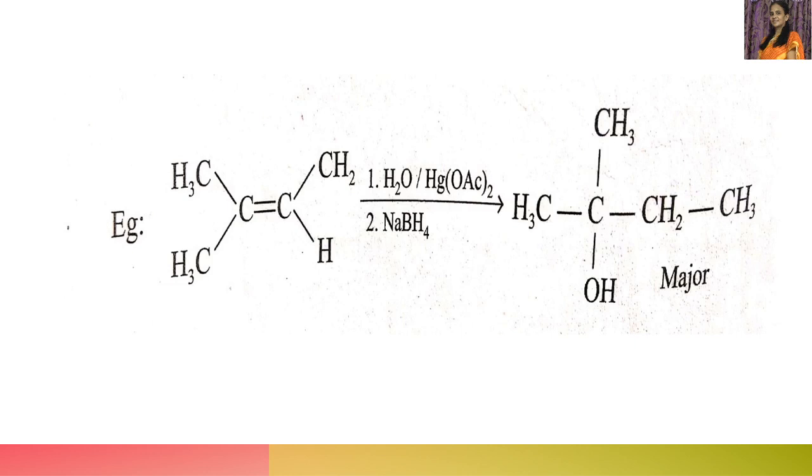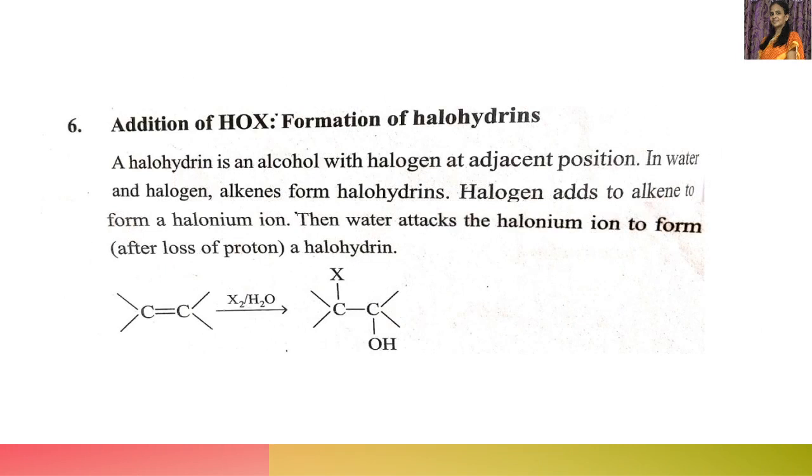So initially, in the first step, the organomercurial alcohol will be produced, and from that this part is removed with the help of sodium borohydride as it acts as a hydride donor. Okay, this is the example. And next one is addition of HOX.